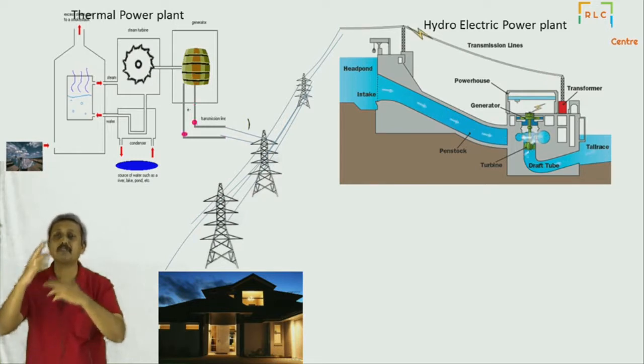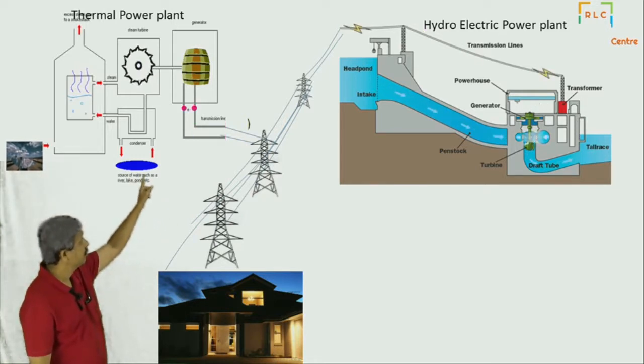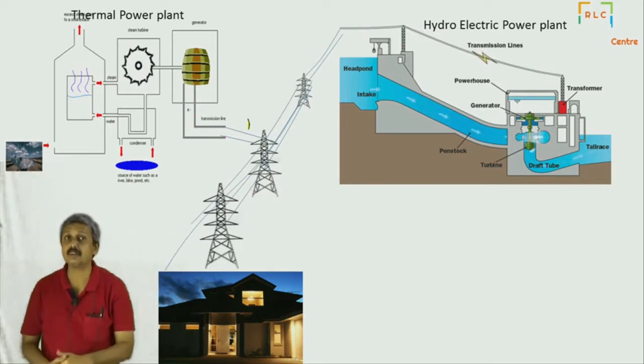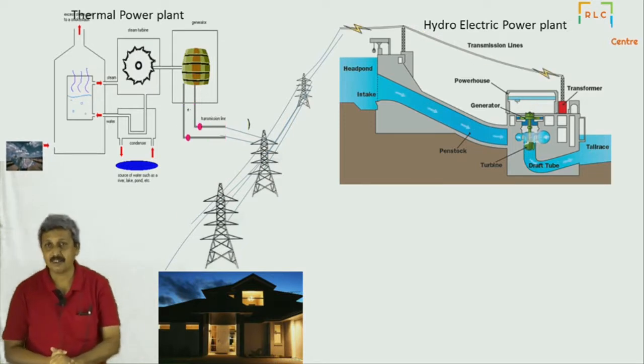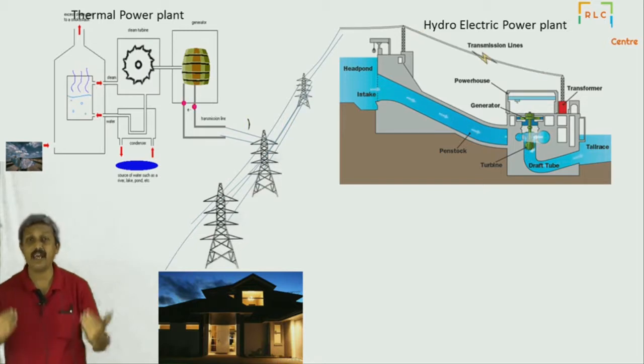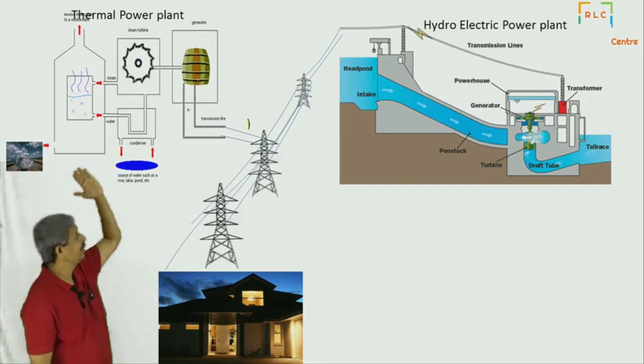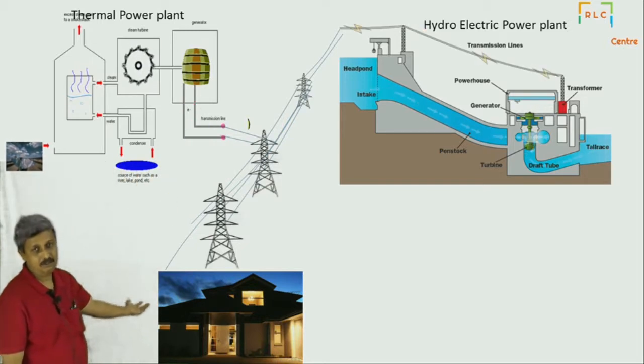And that steam turns the steam engine. And the steam engine in turn turns the electrical dynamo or the generator. Based on Faraday's principle, again, it generates electricity and that electricity comes to your home.